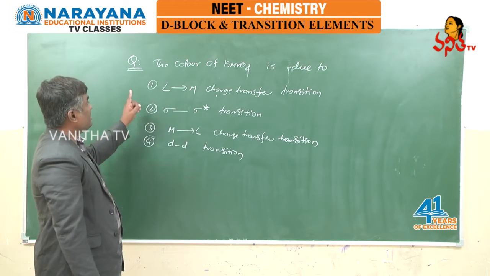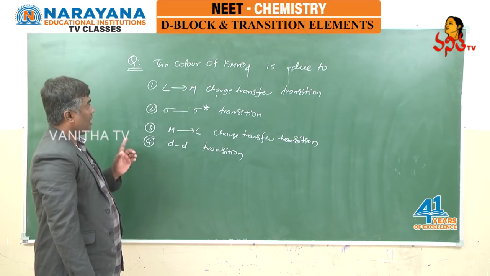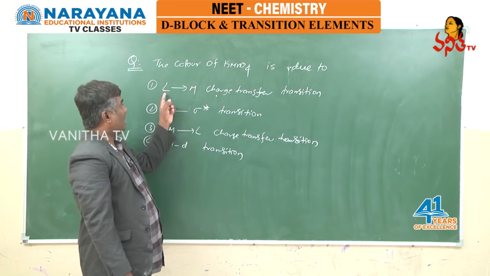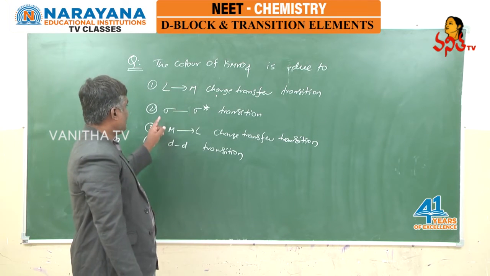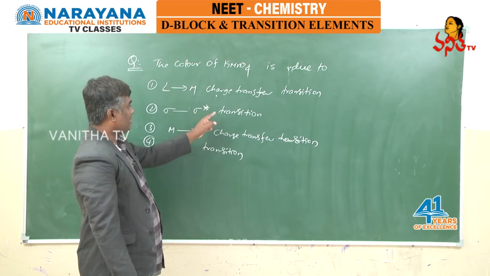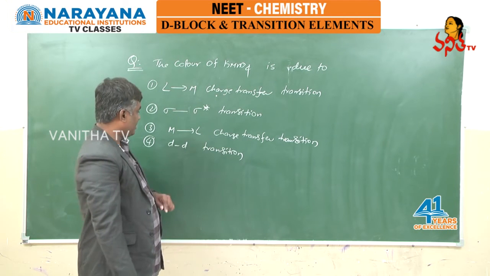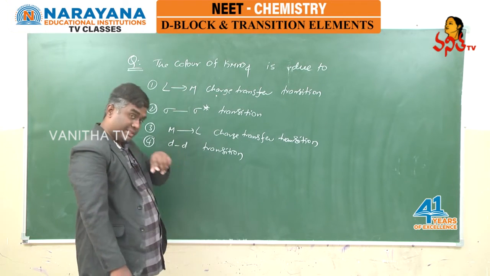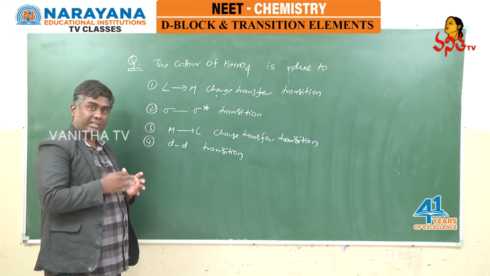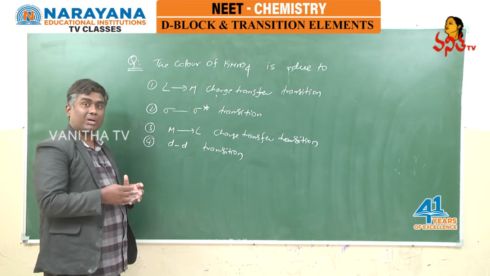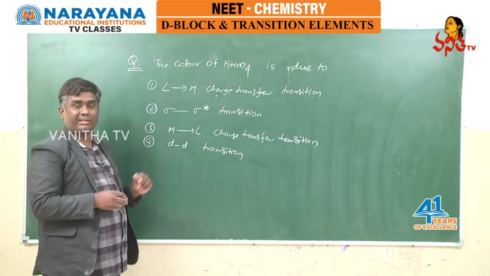Now the question is, the color of KMnO4 is due to which of the options given: ligand to metal charge transfer transition, sigma to sigma star transition, metal to ligand charge transfer transition, and DD transition. We know that transition metal ions in their aqueous solution and their compounds exhibit color mainly due to DD transition.